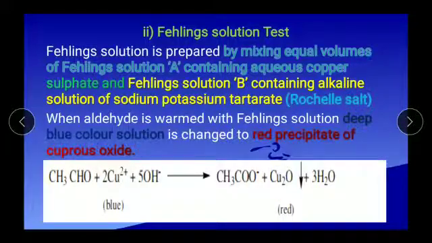After adding the Fehling solution, we get a blue colour solution. After warming, on completion of the chemical reaction, there is a precipitate of cuprous oxide, so we get a red precipitate. If there is a red precipitate, we can confirm the presence of aldehyde. This is one of the tests to confirm aldehydes.